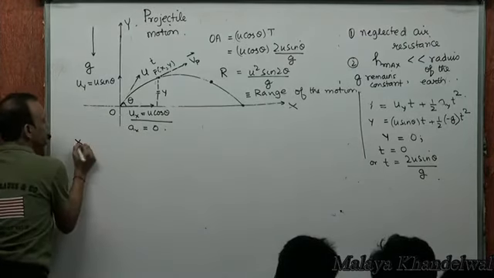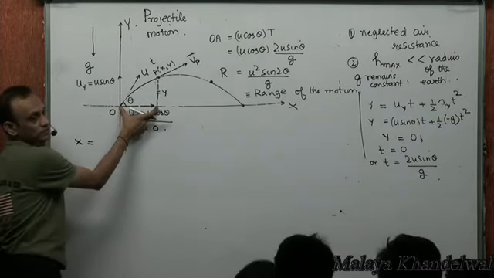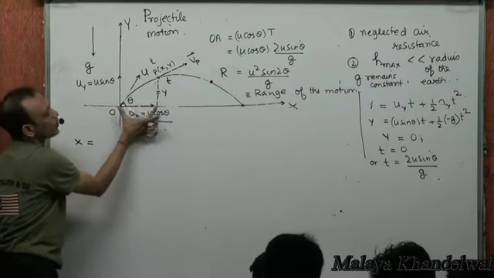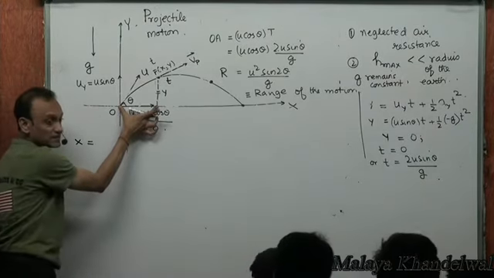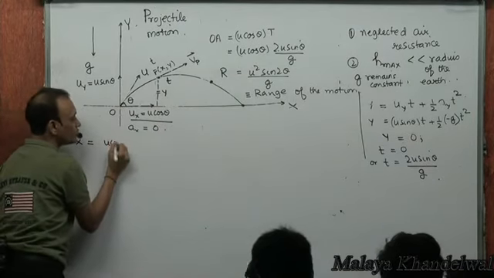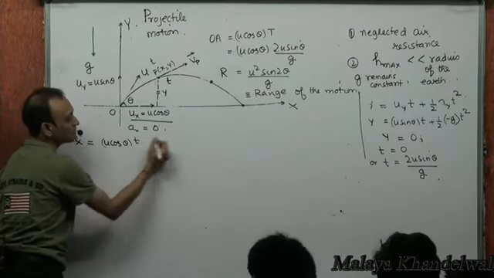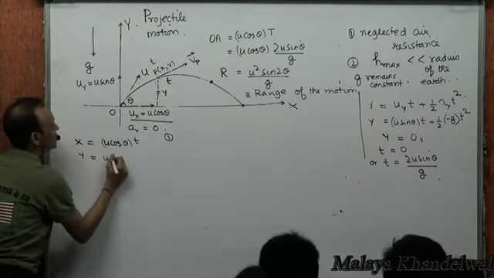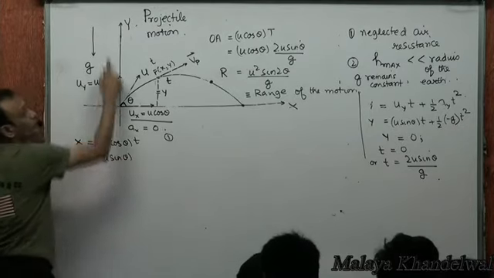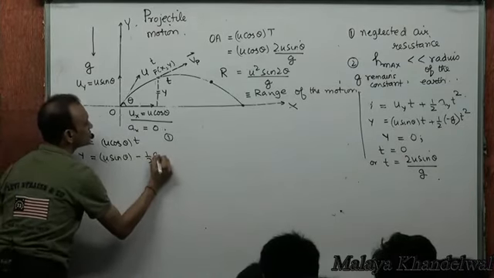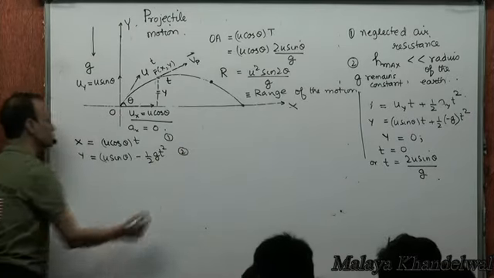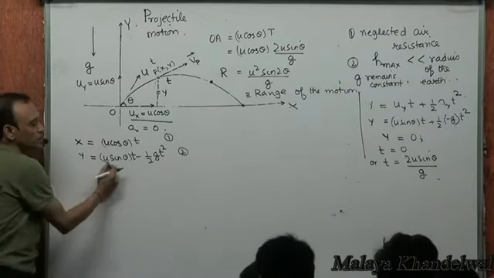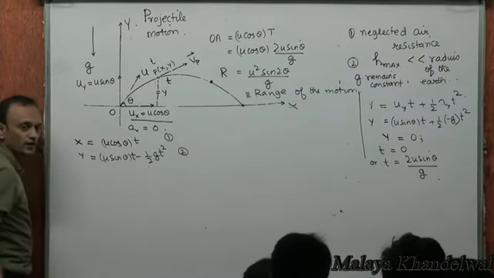What's the x coordinate t seconds later? What causes x? U cos theta, acting for how long? For t seconds. When the particle reaches P, what's the displacement in the x direction? X, right? Which is caused by U cos theta acting for t seconds. What causes displacement in the y direction? U sin theta t minus half g t squared. Yes or no? This is an equation that I wrote earlier. Displacement in the y direction t seconds later is given by the initial vertical velocity times t minus half ay into t squared, right?